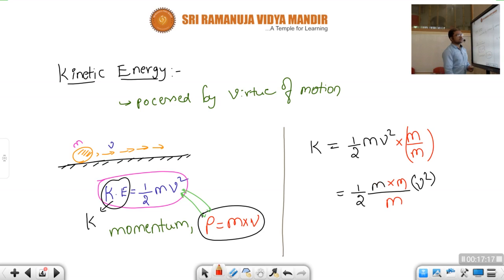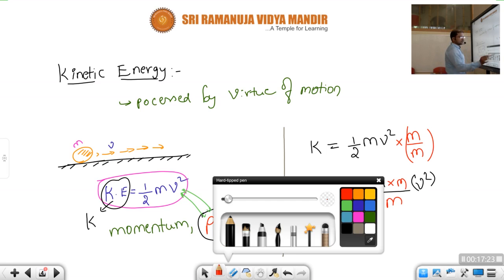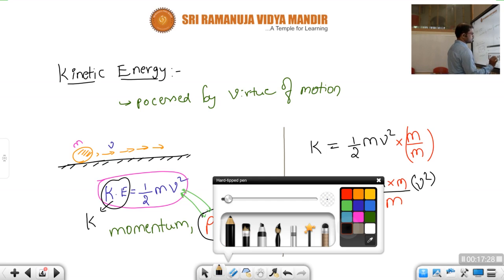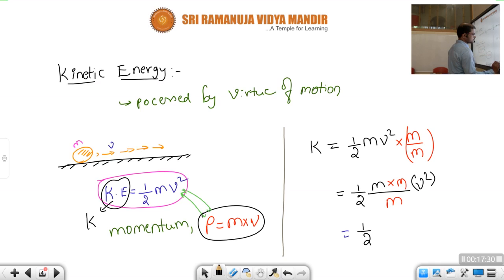Okay. Here what we got? Half into m by m into v square. Just rearrange those terms. Next what we will get, children? Half into m square. Okay, this mass became now square and velocity square